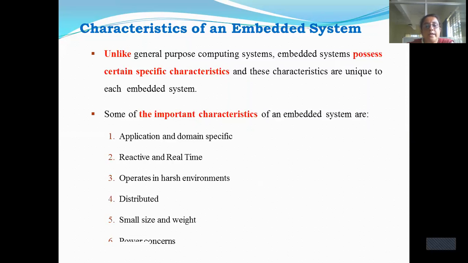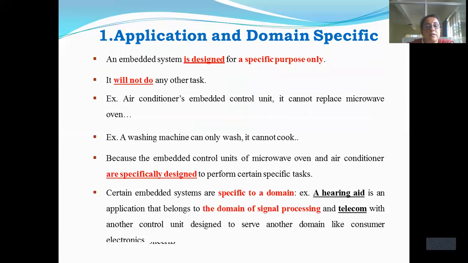Some of the important characteristics of an embedded system are: the first one is application and domain specific. Second is reactive and real time. Third is that it operates in harsh environments. Fourth is distributed. Fifth is small size and weight. Sixth is power concern.